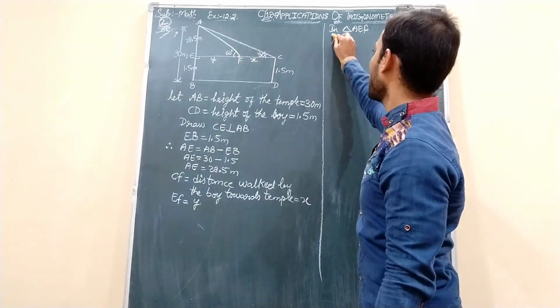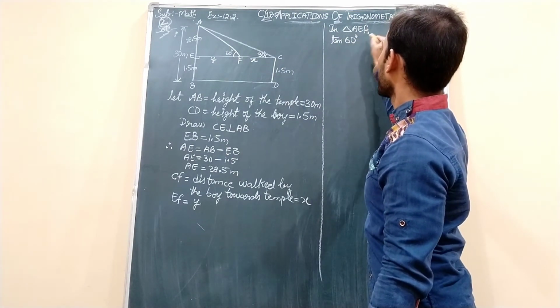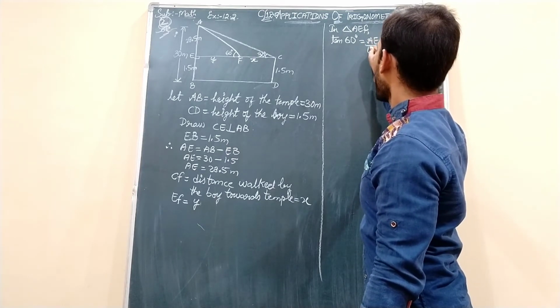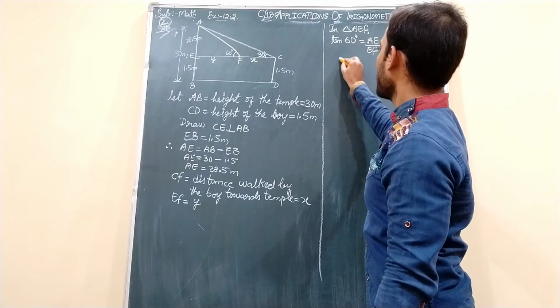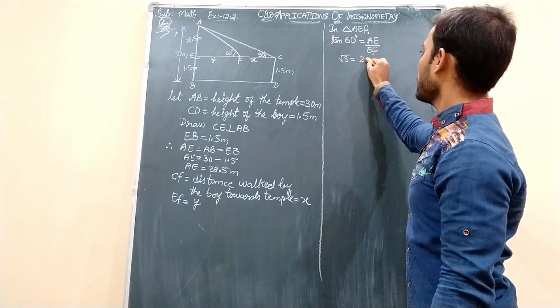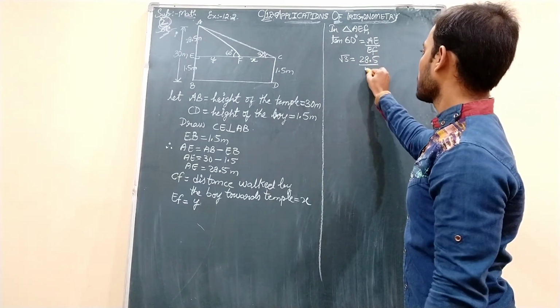So let us take the tan ratio. Tan 60 degrees is equal to opposite by adjacent. Tan 60 value is root 3, students. AE is 28.5 and EF is Y.